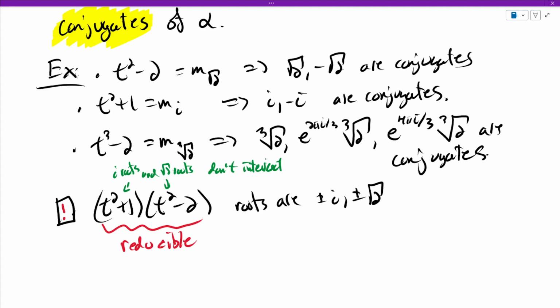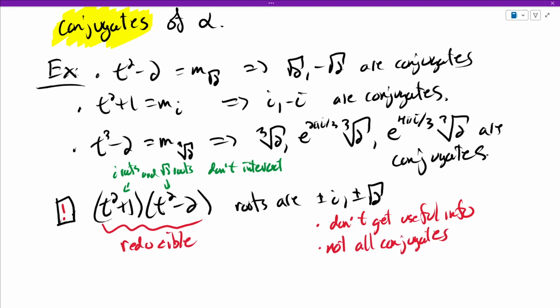So be careful. You really need your polynomial to be irreducible for this idea of conjugates to really have any meaning. Here, all of the roots of this are plus or minus i and plus or minus root 2. It's kind of irrelevant. We don't really get any useful info about how to move the roots around. So these are not all conjugates. Of course, plus or minus i are conjugates on their own, plus or minus root 2 are conjugates on their own, but together they're not all conjugates of each other.